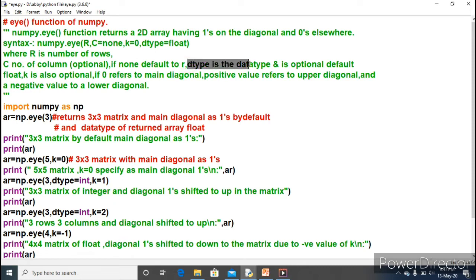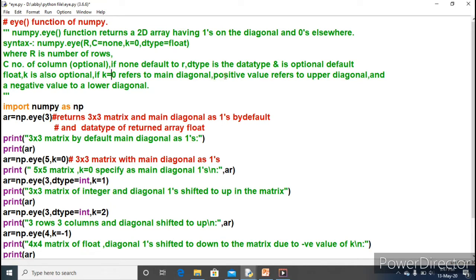dtype is the data type, and it is optional. This data type is also optional and the default is float. I have written it here. k is also optional. If the value of k is 0, it refers to the main diagonal.